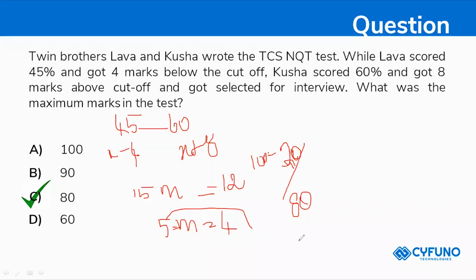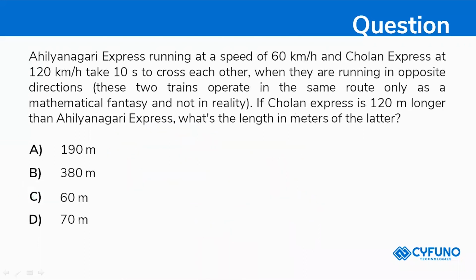So here's your next question. Alingiri Express running at a speed of 60 kilometers and Choran Express at 120 kilometers take 10 seconds to cross each other when they are running in opposite direction. These two trains operate on the same route only as a mathematical fantasy, not in reality. If Choran Express is 120 meters longer than Alingiri Express, what is the length in meters of the latter? Yes, come on.